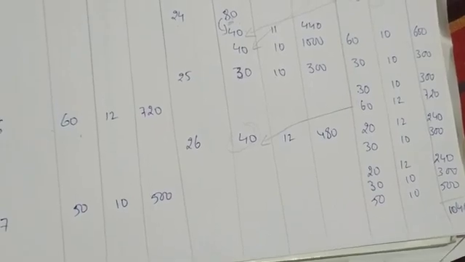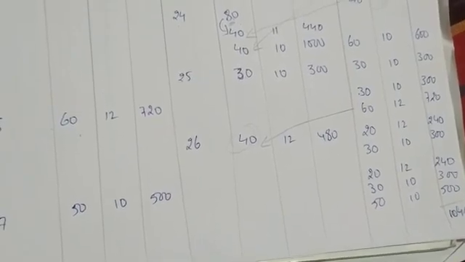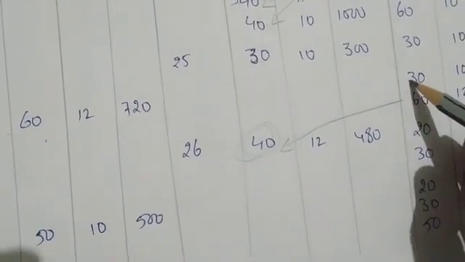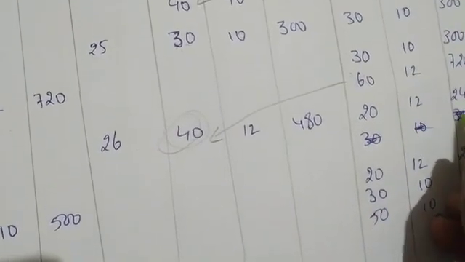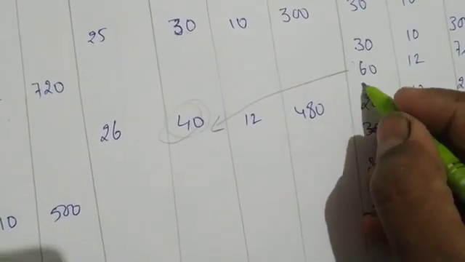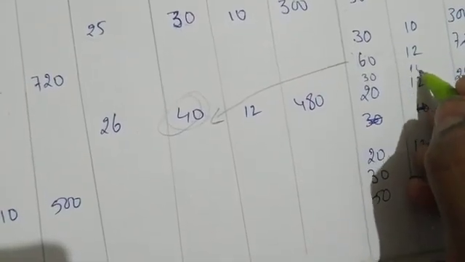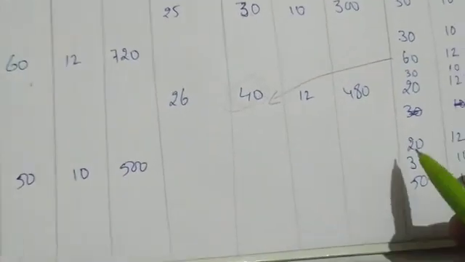Okay, there is a small correction. This 30 has to come first, with 10 rupees. This balance I have written here, right? Wait, let me write this here. The 30, first we have written 30 with rupees 10, with rupees 300. This 30 we have written first. Okay, here also the 30 should come first.